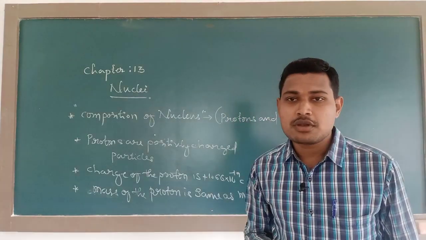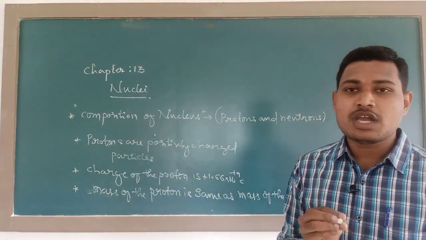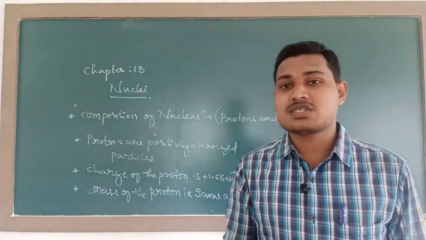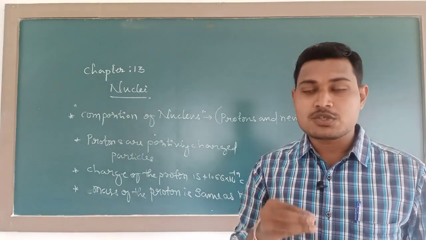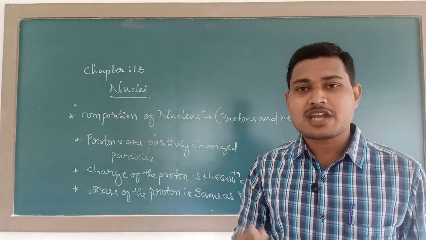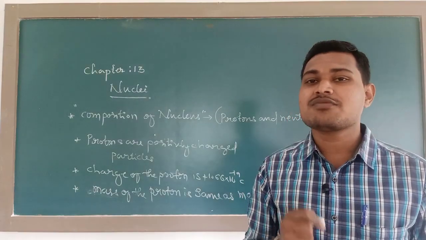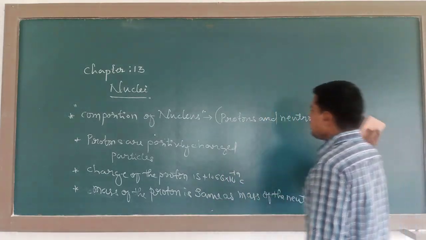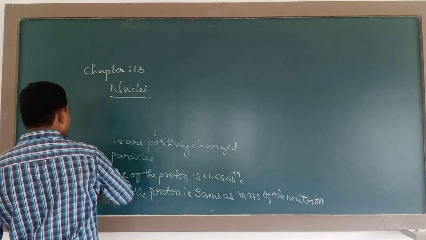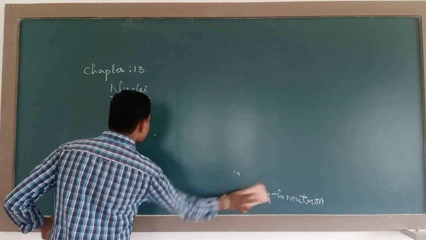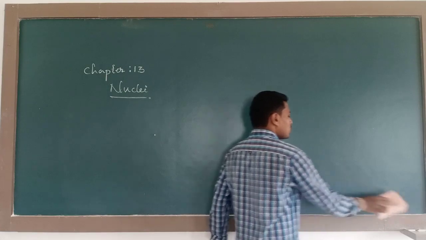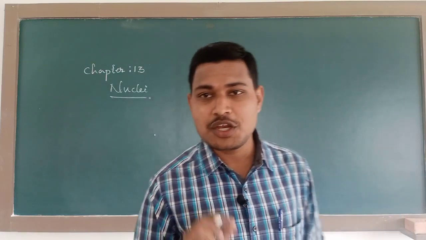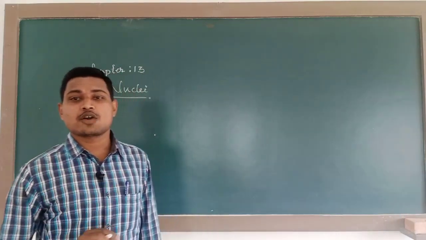So what is neutron? Neutron is also one of the composite parts of a nucleus, and it is chargeless. It means it is an uncharged particle, so that we call as neutron. Generally the charge of the neutron will be 0, but the mass of the neutron is same as that of the proton. Next, the total number of protons present in the nucleus will decide its atomic number.